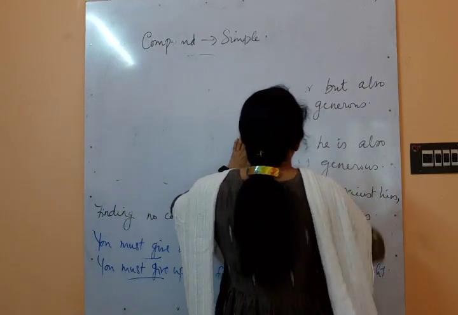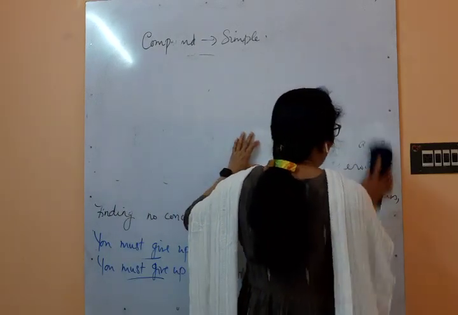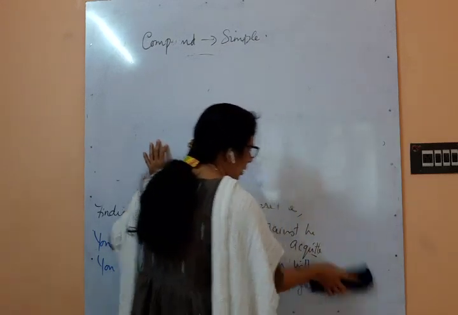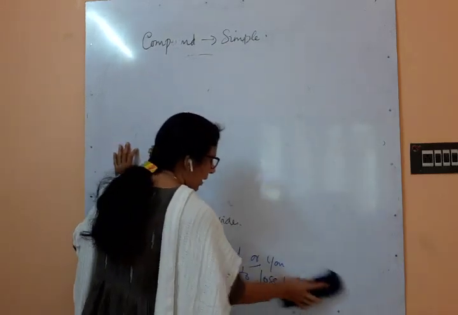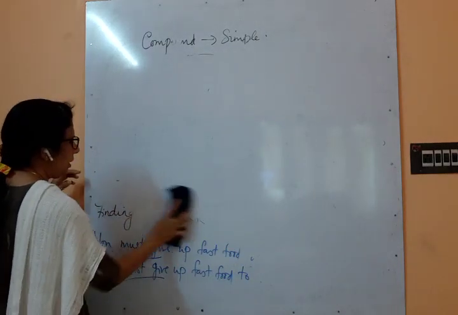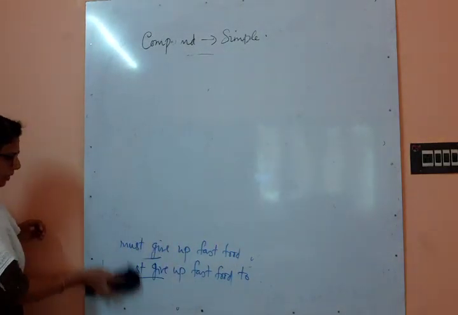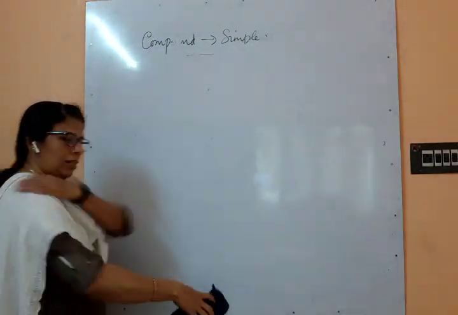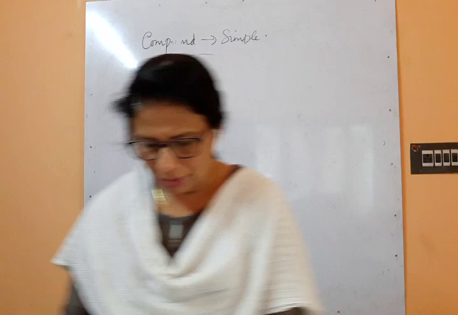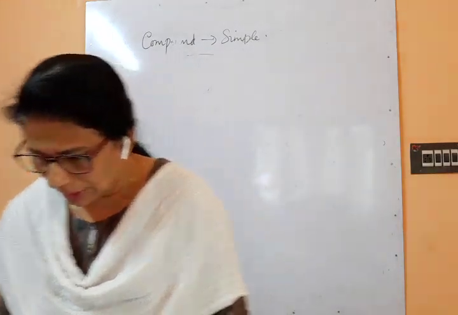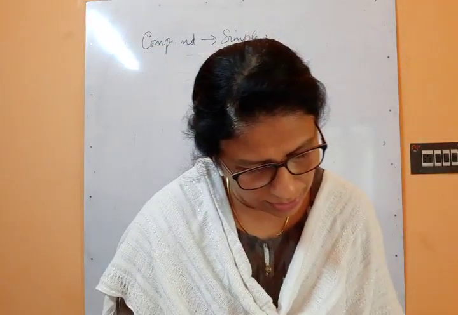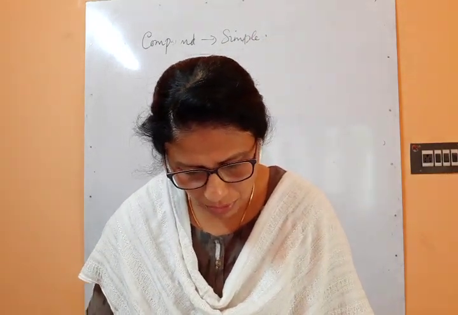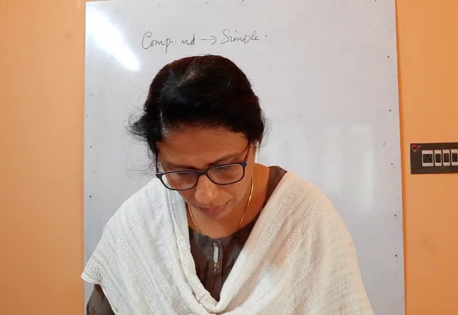And I hope all these transformations are clear to all of you. Sufficient examples I have shown you. So if you go through all these examples very attentively, you can easily convert any kind of sentence to the other kind. Okay, simple to complex or complex to simple. All these conversions are very easy for you. Okay, and one more example I will give you on conversion from compound to simple.